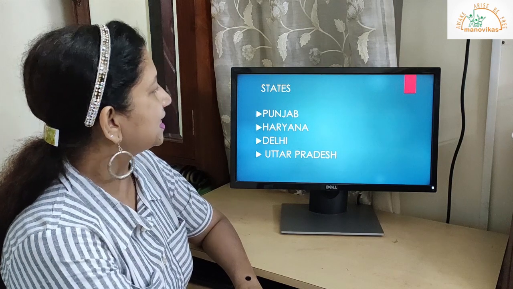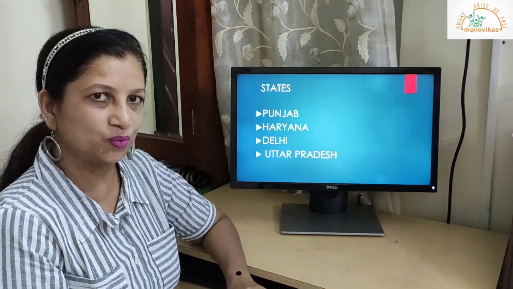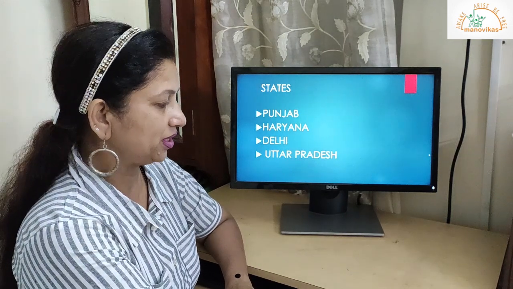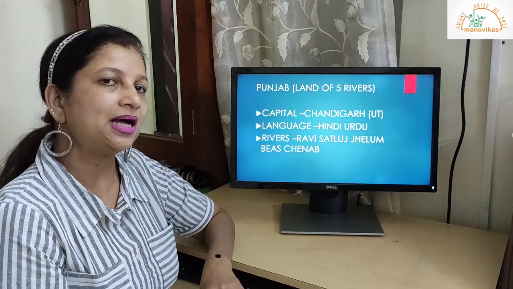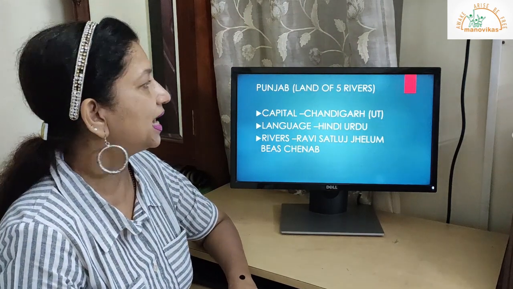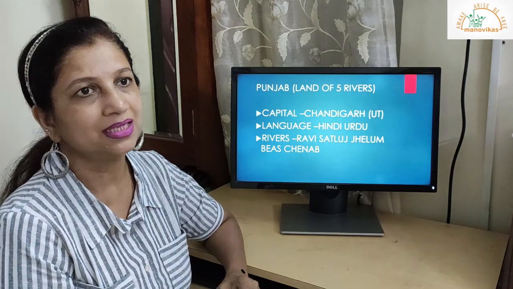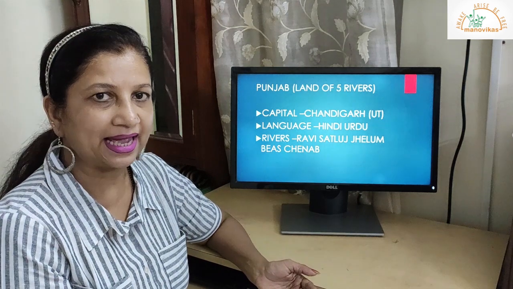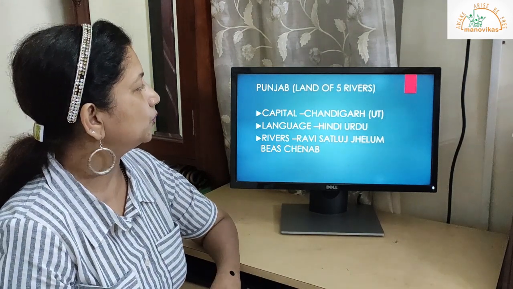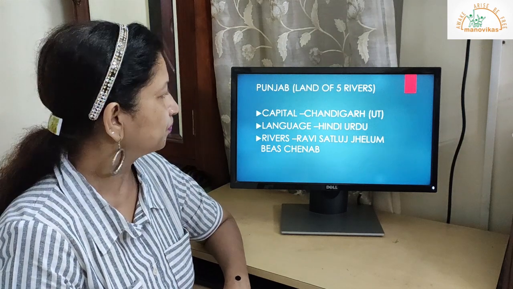The states covered here are Punjab, Haryana, Delhi and Uttar Pradesh. Today we go to the state of Punjab. Punjab is called the land of 5 rivers. Now we will see the rivers. First, the capital is Chandigarh, which is a union territory.